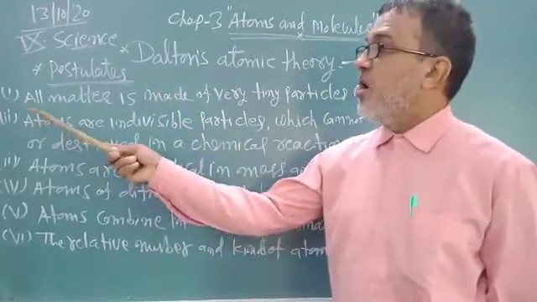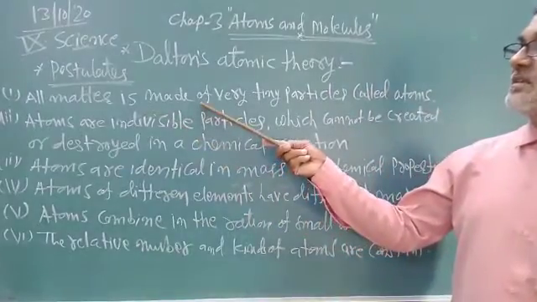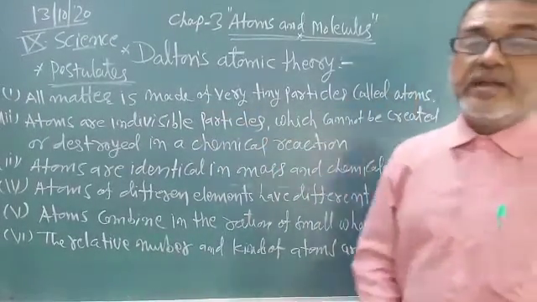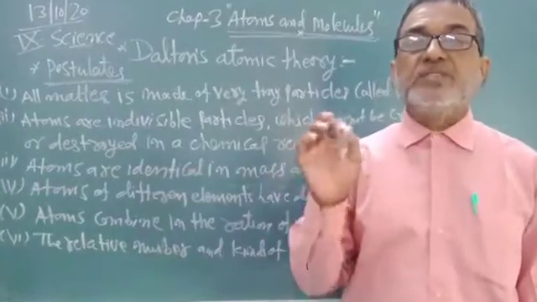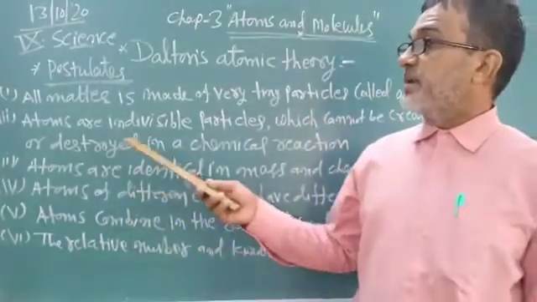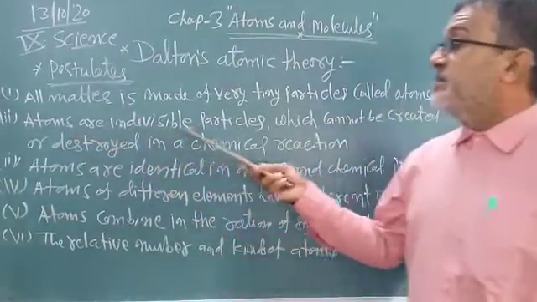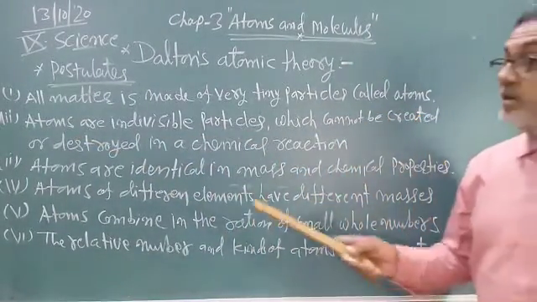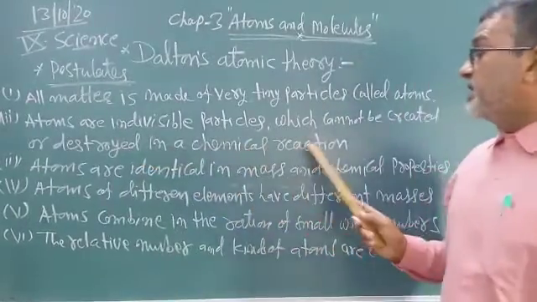Postulate number 1: all matter is made up of very tiny particles, and it is known as atom. Atom is the tiniest, smallest particle. Second, atoms are indivisible particles which cannot be created or destroyed in chemical reactions.